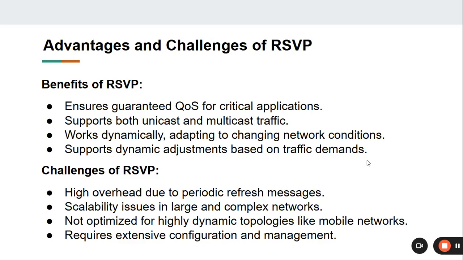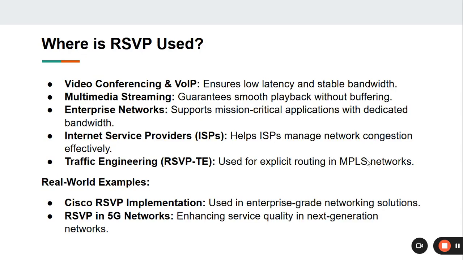Challenges faced by RSVP: high overhead due to periodic refresh messages, scalability issues in large and complex networks, it is not optimized for highly dynamic topologies like mobile networks, and it requires extensive configuration and management.